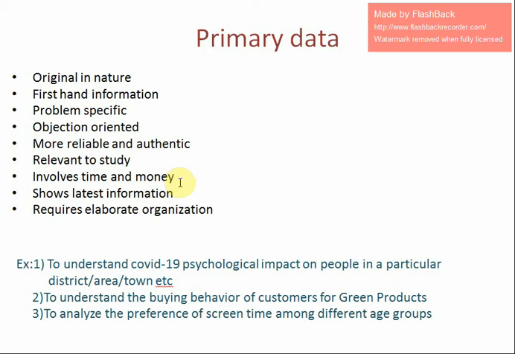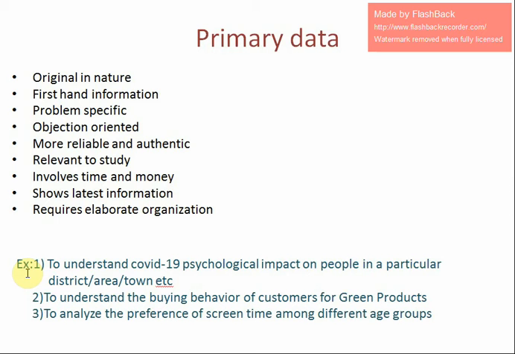But one thing which is very important in primary data is it shows the latest information, because it is first-hand information and we are going through the research problem. And also, it requires elaborate organization. If the organization is big, it is possible for them to collect such type of big data. So we will take some examples related to primary data.